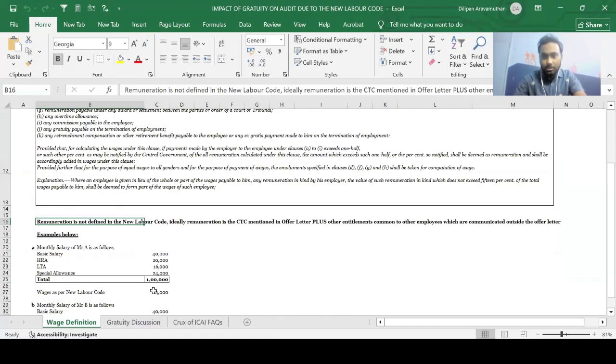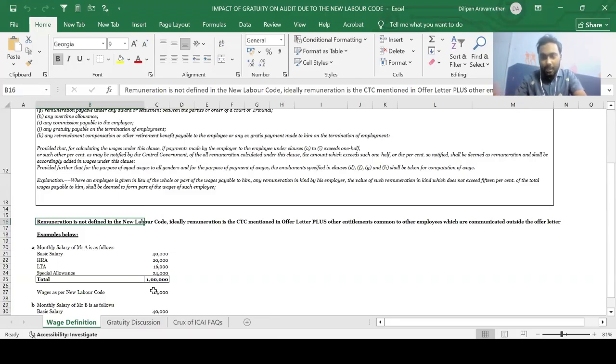Okay, we talked about something called remuneration in this section. What is remuneration, sir? So remuneration is not defined in the new labor code, guys. Ideally, remuneration is the CTC, basically your cost to company mentioned in your offer letter, plus other entitlements. What might happen is sometimes companies might offer other entitlements which might not be communicated in the offer letter, which might be communicated later on through a mail communication, and that might be common for all the employees.